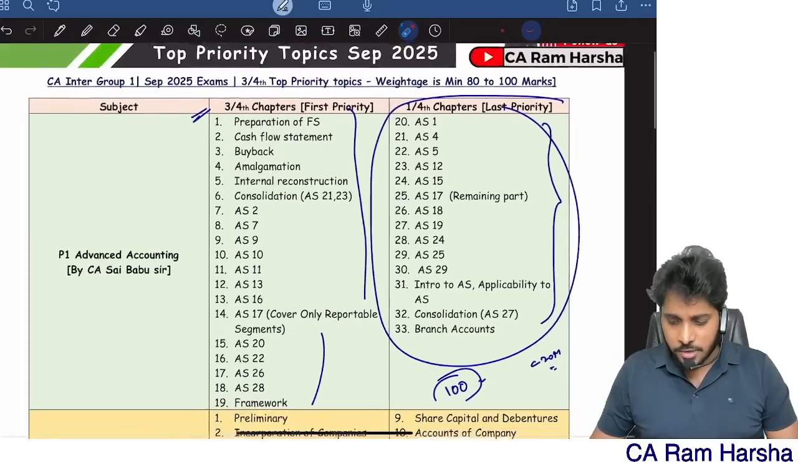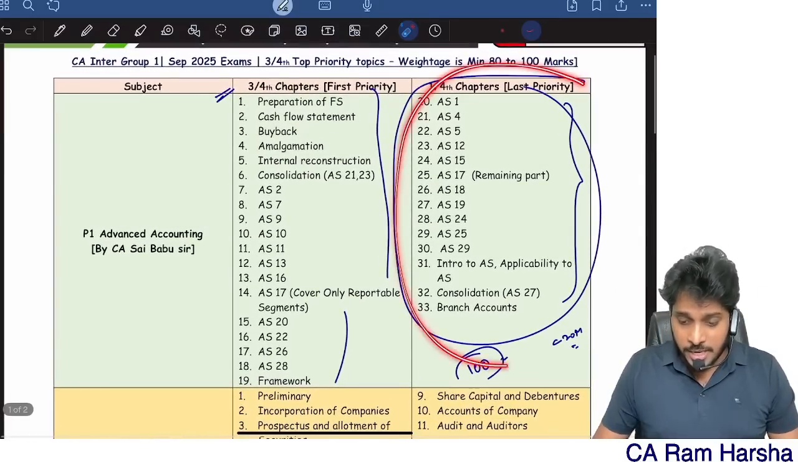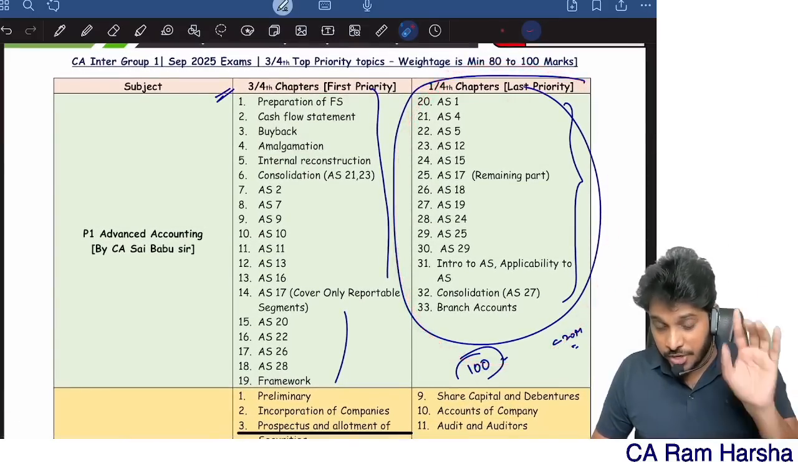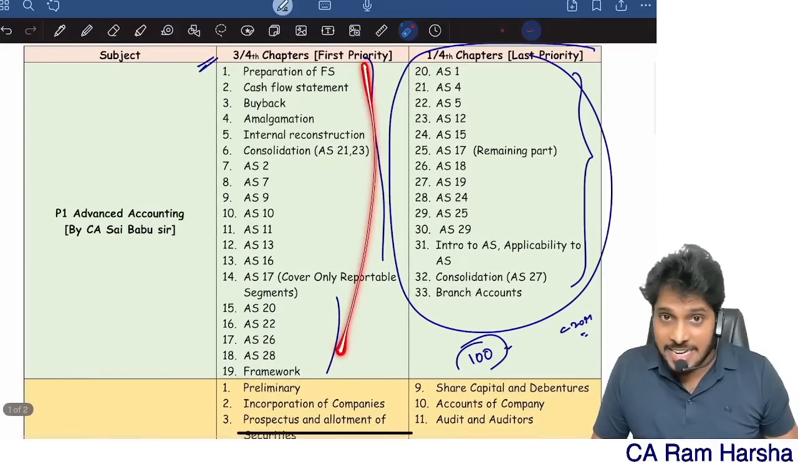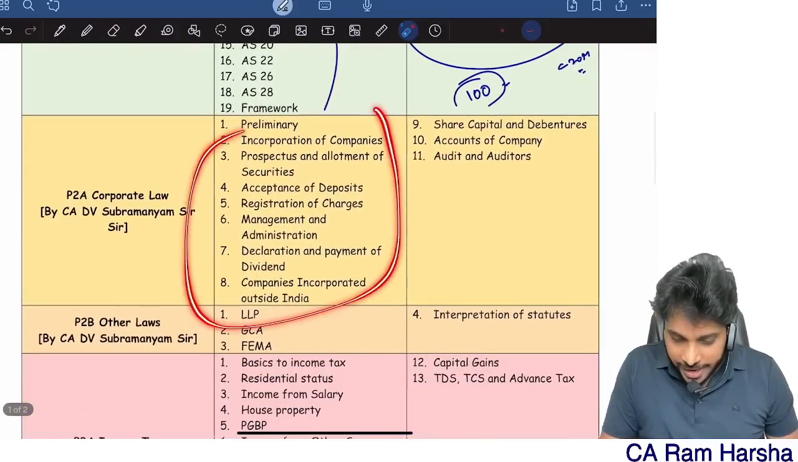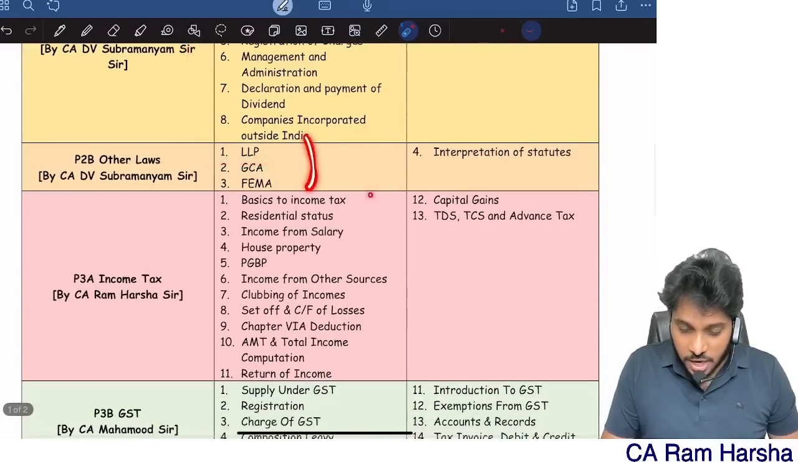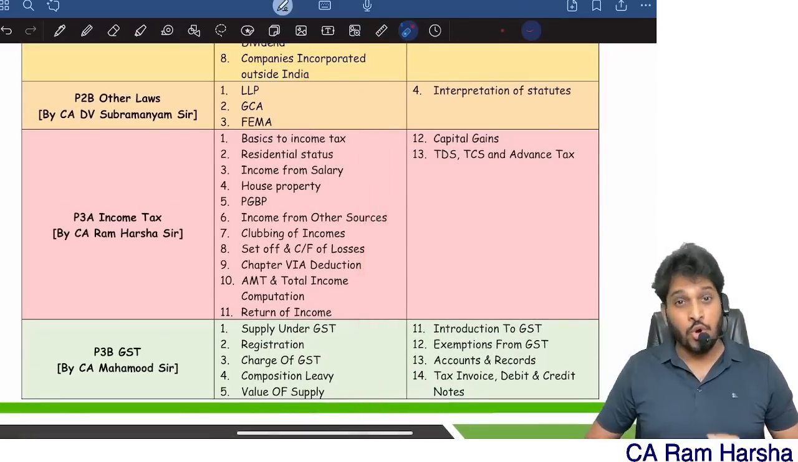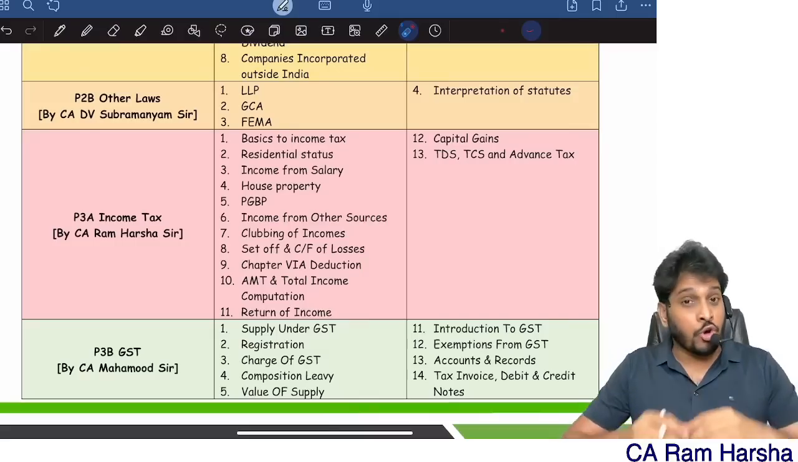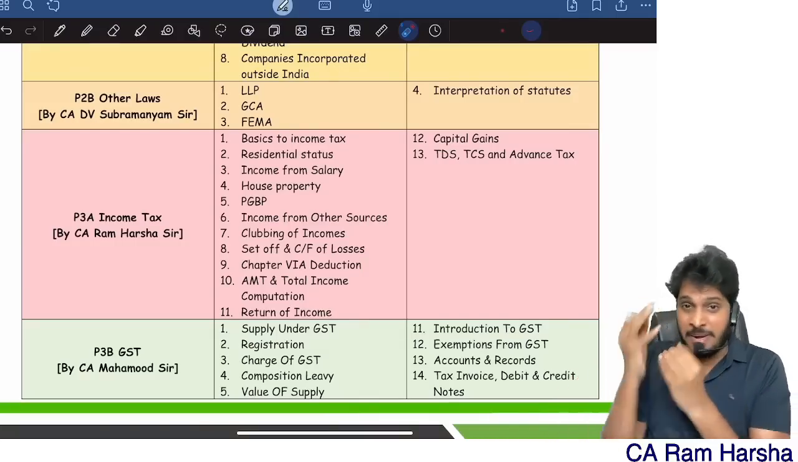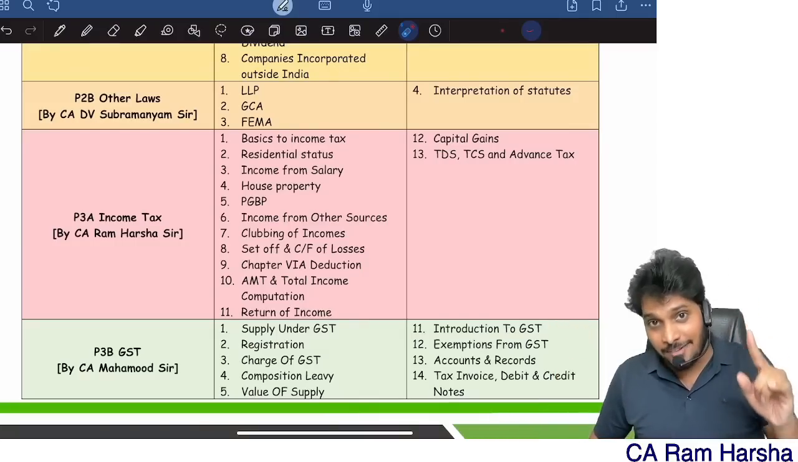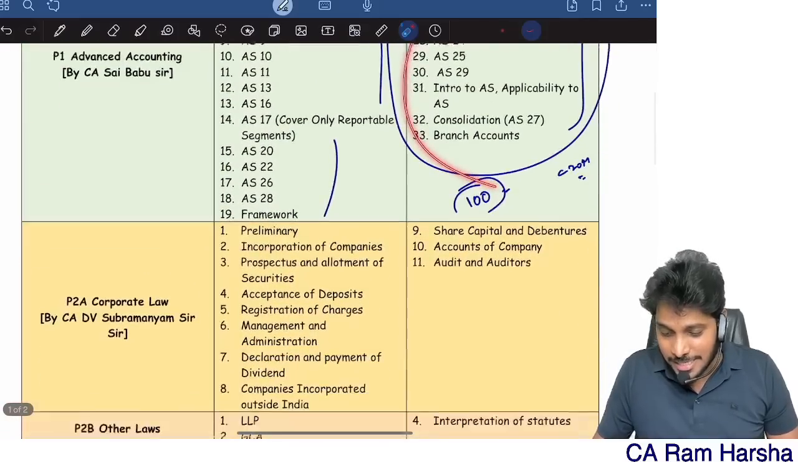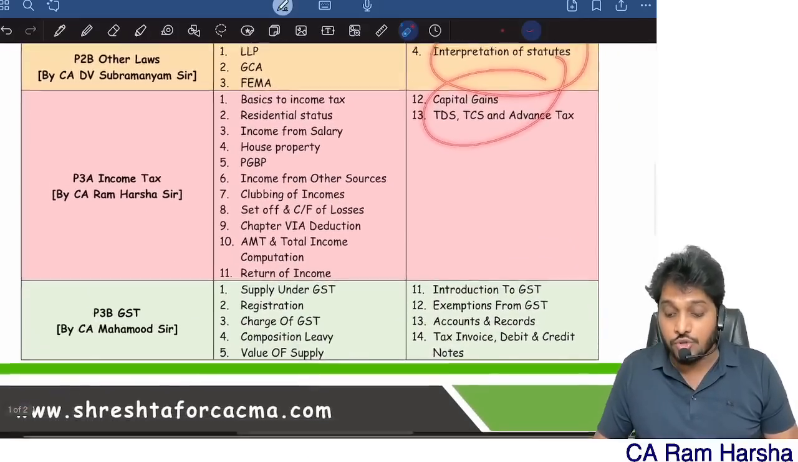Are you clear right now? So you see, last priority, what is last priority? Here, first you finish the entire accounts 3/4, then finish law entire 3/4, finish other laws, income tax, GST 3/4. You finished. You have lots of time now. You don't know what to do. You are completely free. If you still have a lot of time, then you revise these 1/4 topics also.